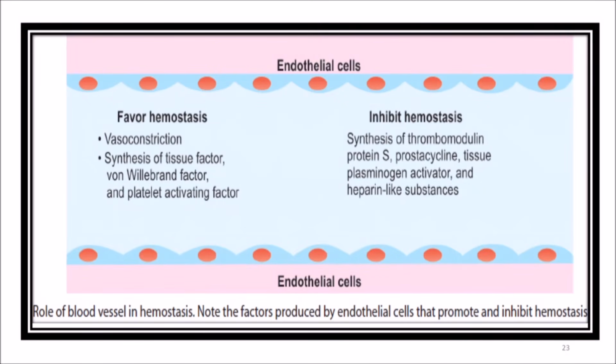Mainly there are three actions, three A's of platelets you have to remember: platelet adhesion, platelet aggregation, and platelet activation. Also you can see the release reaction, secretion of certain chemicals like ADP, the platelet activating factor, etc. So there is a list of factors that can inhibit and favor hemostasis. One by one I have told you about the platelet action, the role in blood coagulation, clot retraction, and thrombolysis.